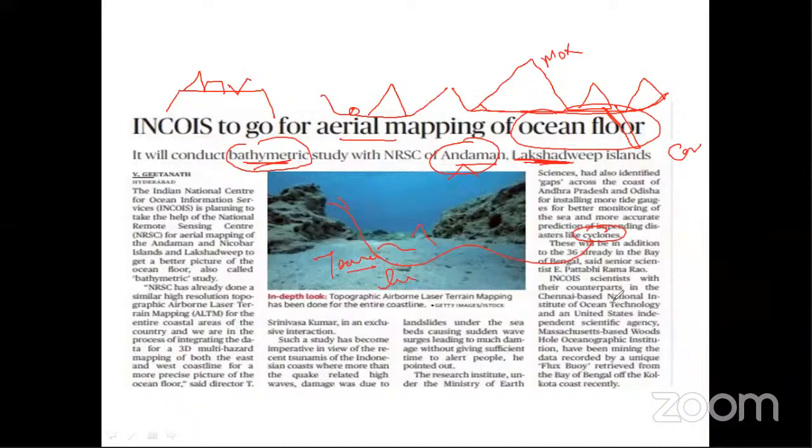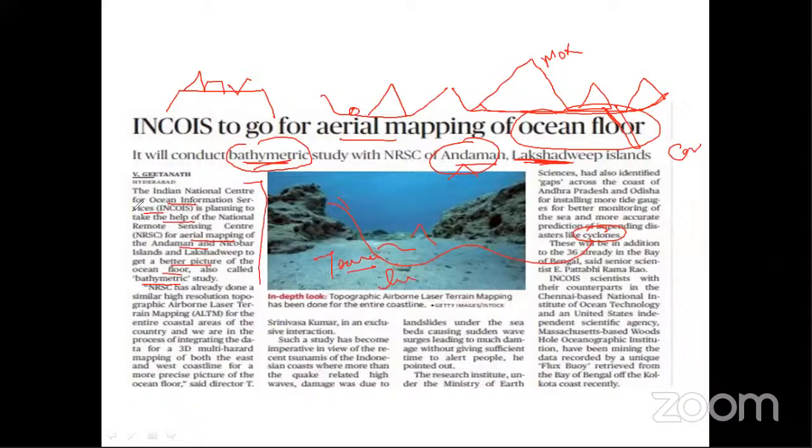That's why they wanted to study the entire ocean floor in detail. So in the prelims exam, they can ask you a question about bathymetric, Andaman and Nicobar Islands. Then you can also study about the Indian National Center for Ocean Information Services. It's planning to take the help of the National Remote Sensing Center for aerial mapping of the Andaman and Nicobar Islands and Lakshadweep to get a better picture of the ocean floor, also called bathymetric study.